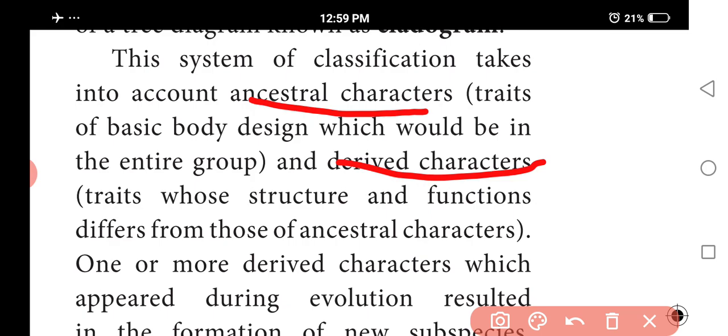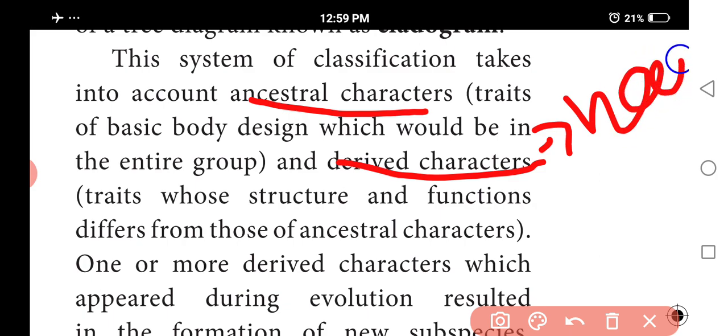So as a result, what will happen? New species are formed. That is the derived characters. Derived characters only produce new subspecies.